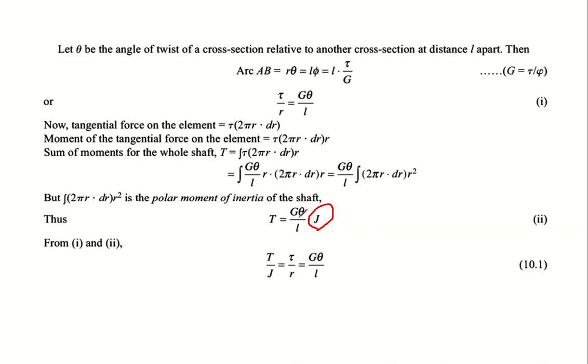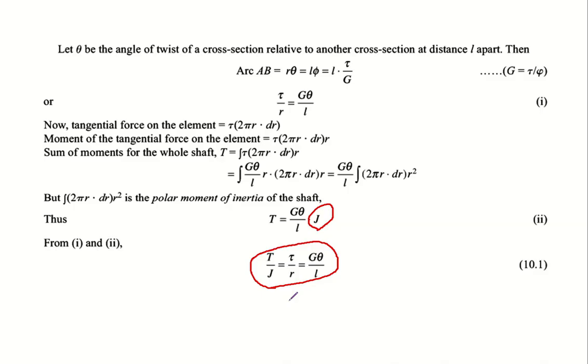So again we can rearrange it. T by G theta by L is equal to T by J. We can write it as such. T by J is equal to G theta by L. So G theta by L is tau by R, and from this equation, G theta by L is also equal to T by J. So the final form of the torsion equation is this. It has three terms. T by J is equal to tau by R, which is also equal to G theta by L.